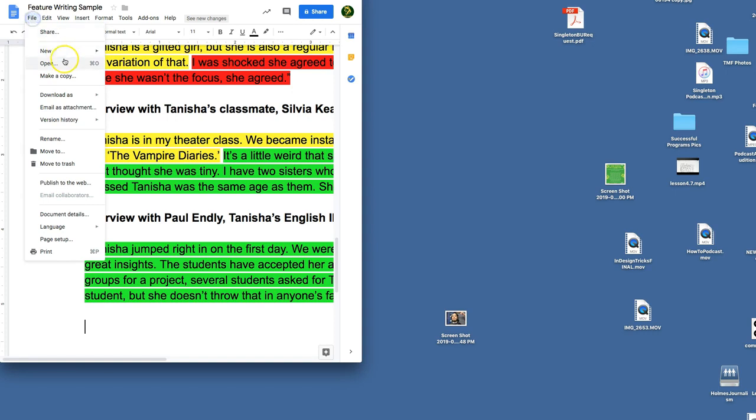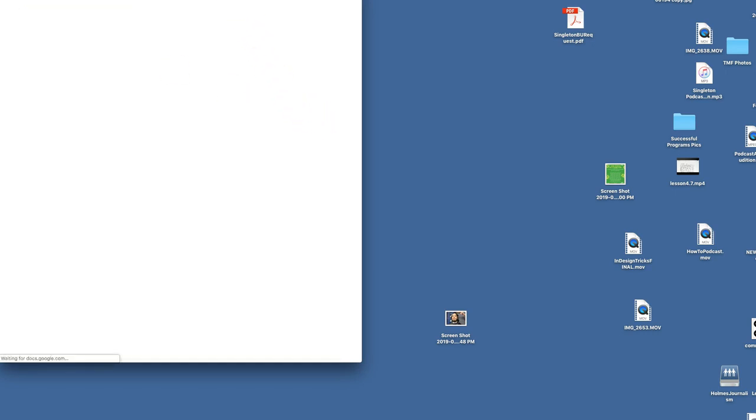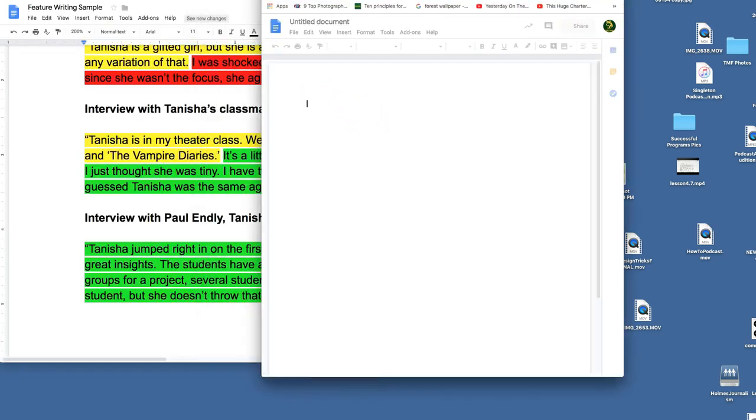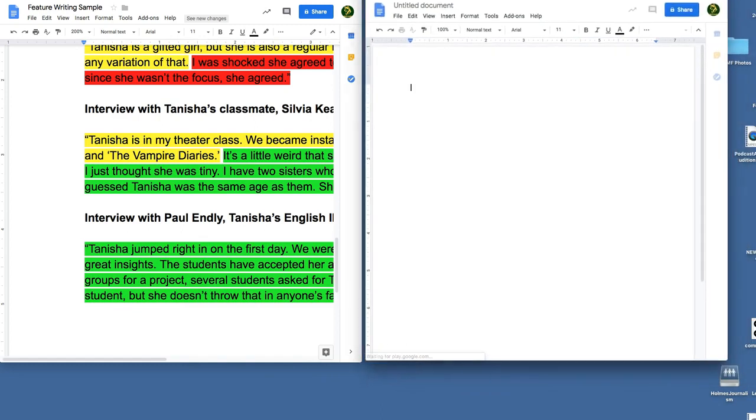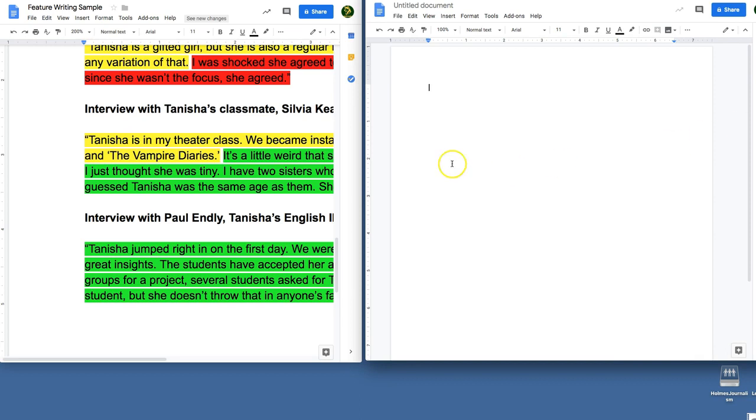open a fresh Google document, and you can actually share that Google document with me, usually is what I like to see. And this is going to be actually your feature article. So we're going to start working on the body of that.